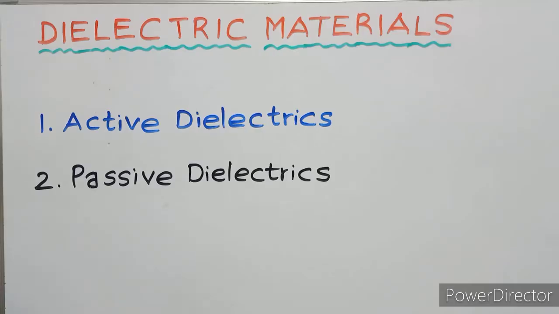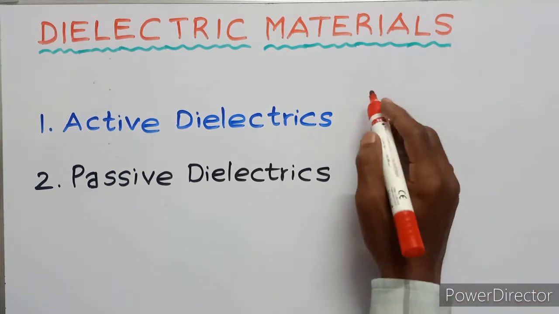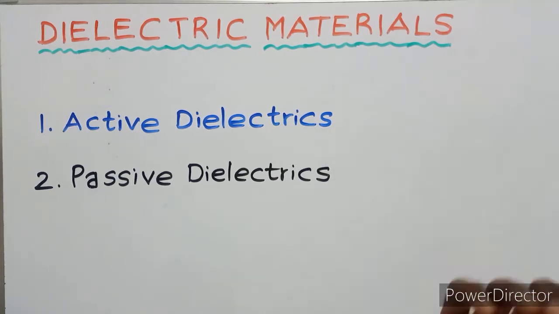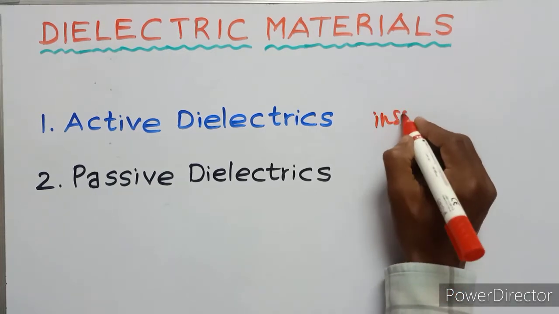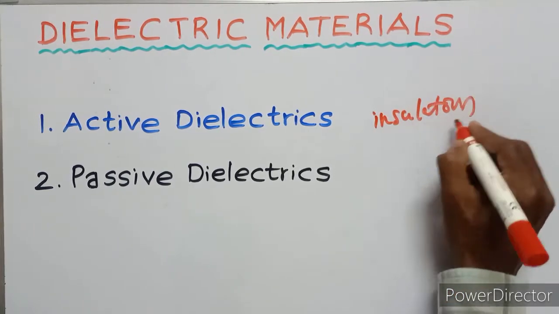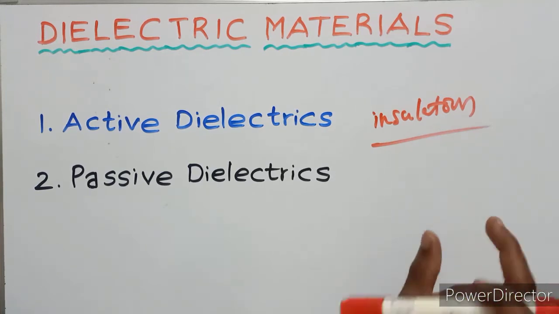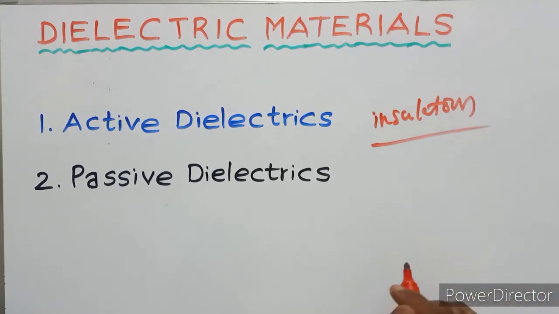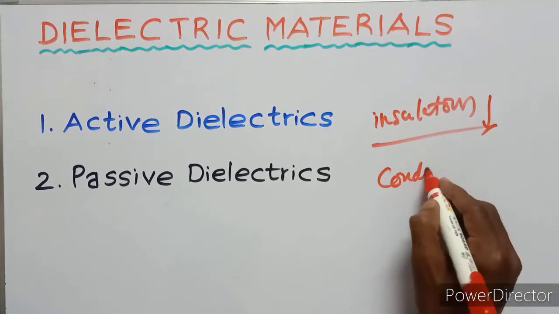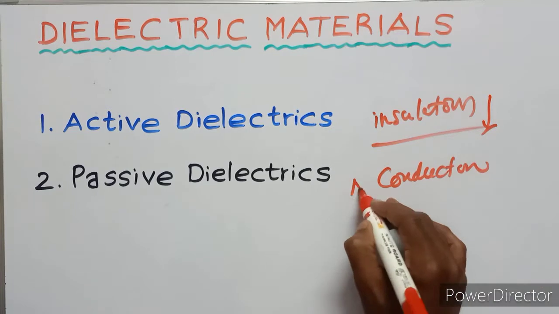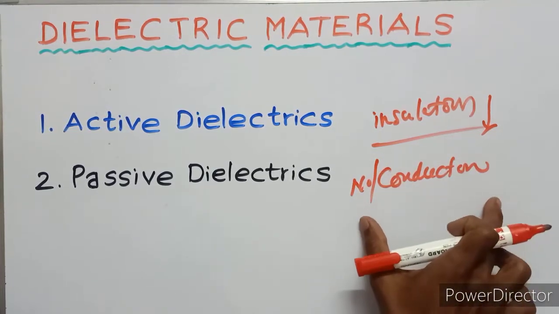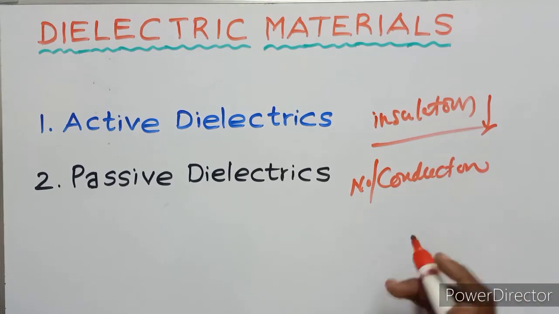Now we are going to discuss dielectric materials. What is the dielectric? Dielectric materials are insulators. The general term is insulators. Insulator means there is no conduction.